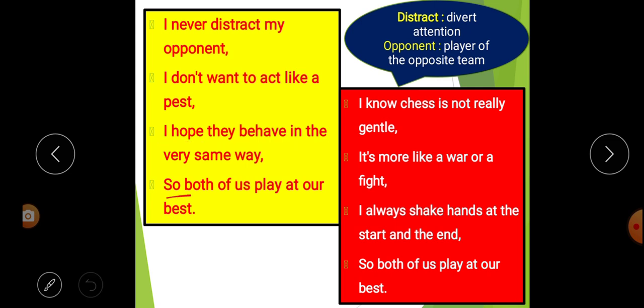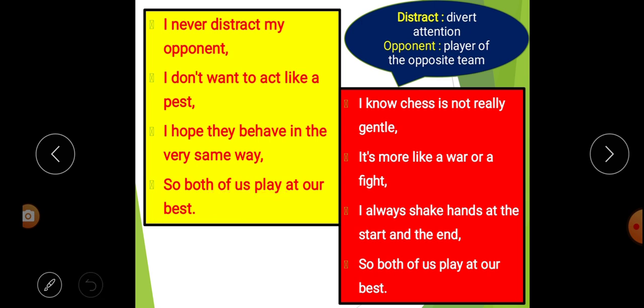Next line, so both of us play at our best. Here the poet says that in this way both of us, the poet as well as the player of the opposite team, play at their best.